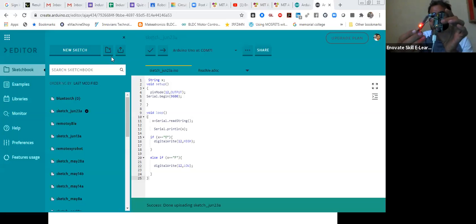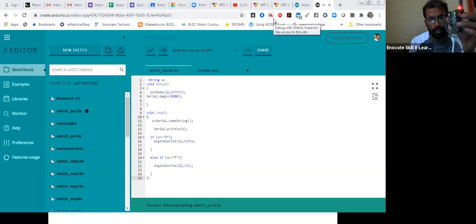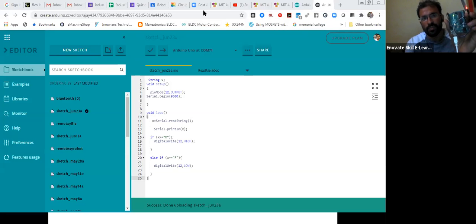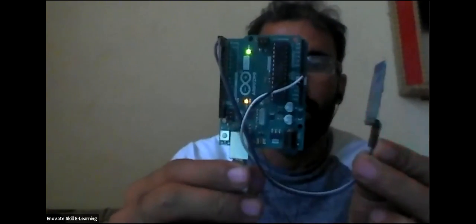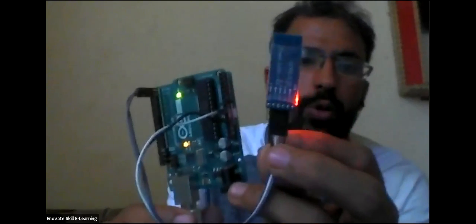Now your Bluetooth is blinking. Are you not able to see the hardware? Okay, let me share the video with you. So this one is the hardware. Are you able to see it now? This one is the Bluetooth module.